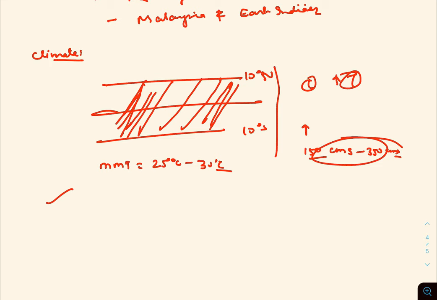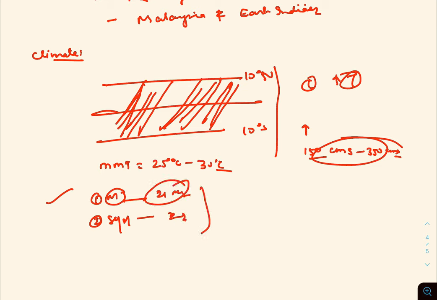And it is very important to understand that in the months of March and September, this region receives maximum rainfall. Why? Because on the 21st March and the 23rd September, the sun's rays fall directly on the equator, and the day is equal day and equal night.